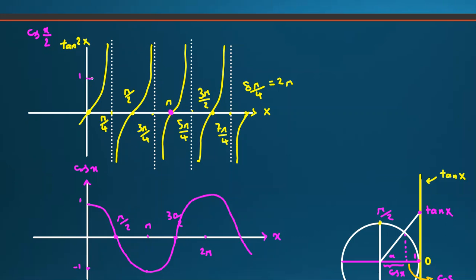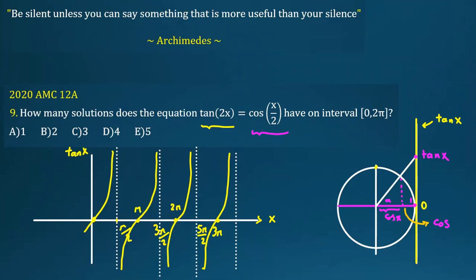Okay, so let's draw. It will be something like this. And for -1 here, -1 is at pi, it goes up to 2 pi. So at -pi, this point it passes. So it will be something like this. Now, if we count the intersections: 1, 2, 3, 4, 5. So the number of intersections will be what? 5. So let's check the choices.